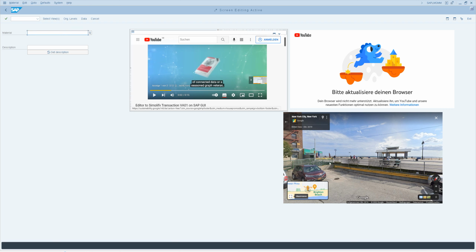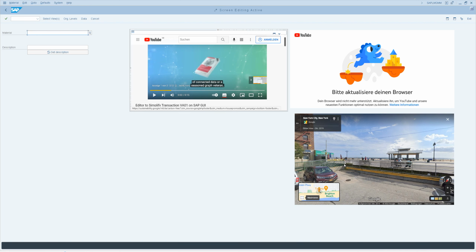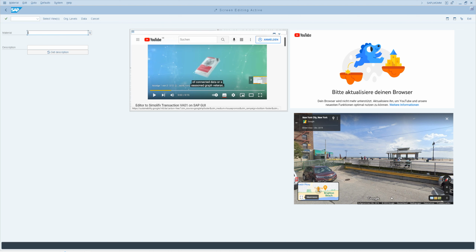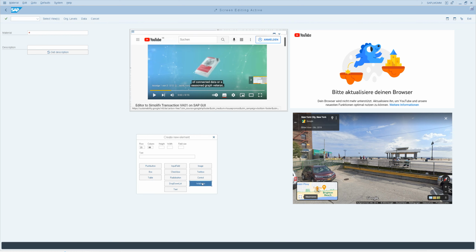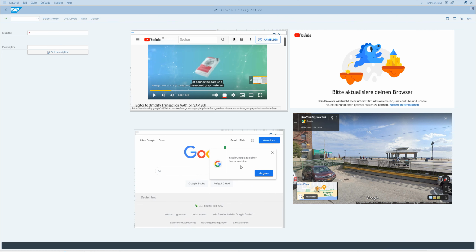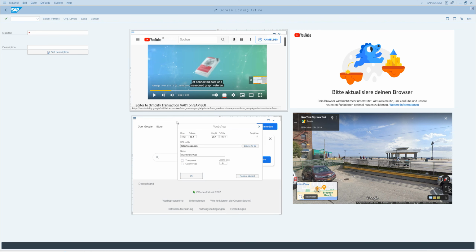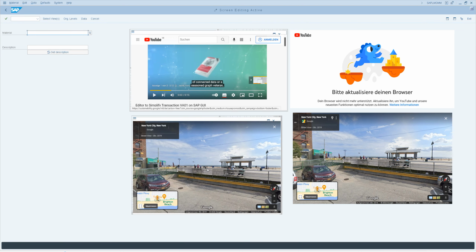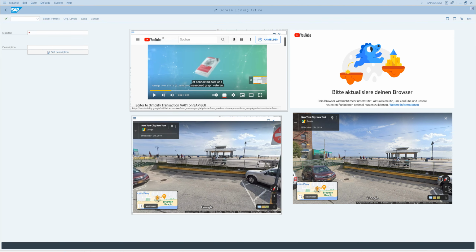Okay, this is still working, but I think that Google also plans to stop supporting Internet Explorer here. Okay, let's see the webview version. Of course this should work. Okay, this looks okay.